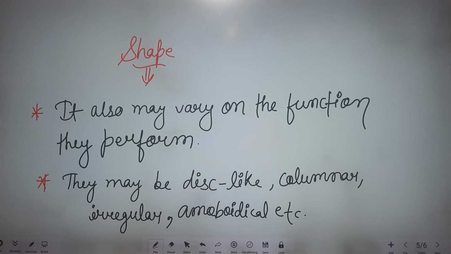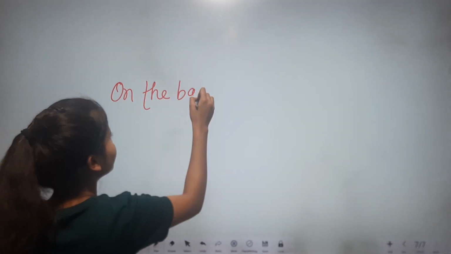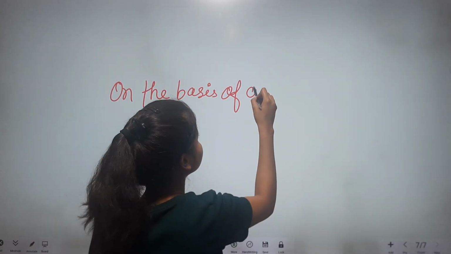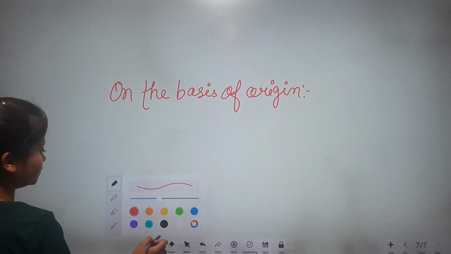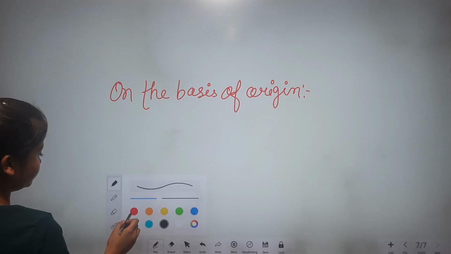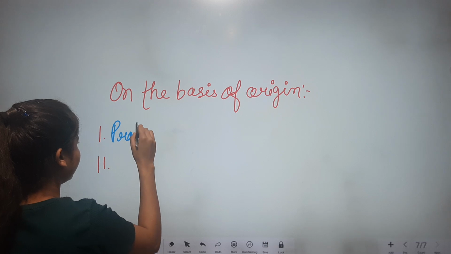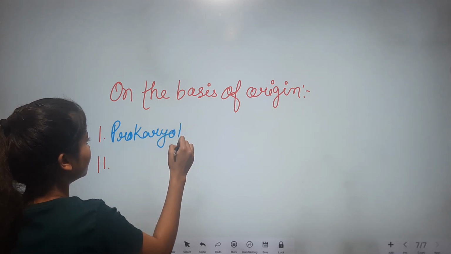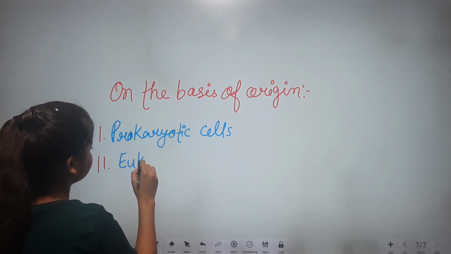So now we will discuss the types of cell. On the basis of origin, cells are of two types. The first one is the prokaryotic cell, and the second is the eukaryotic cell.